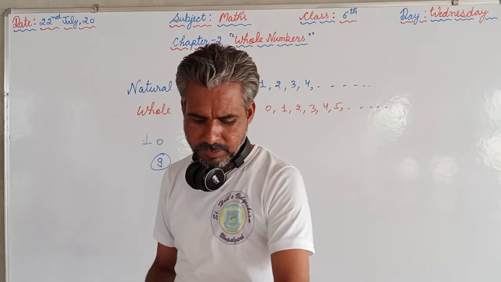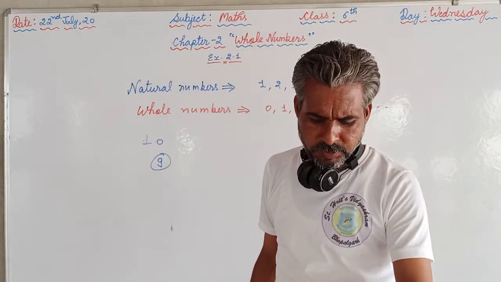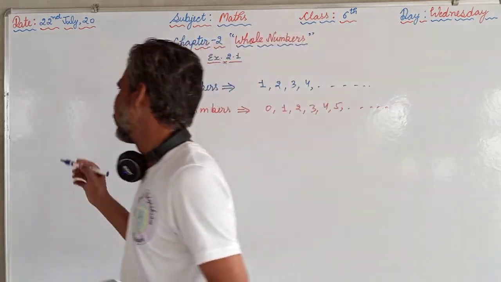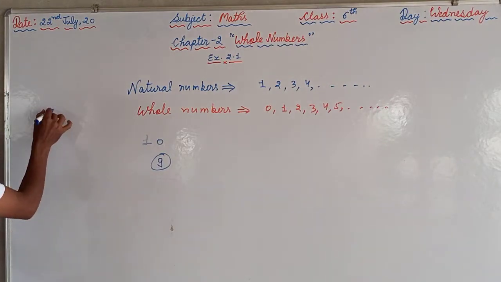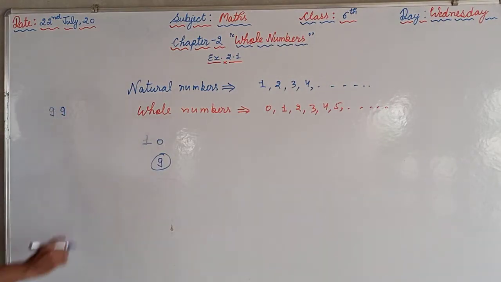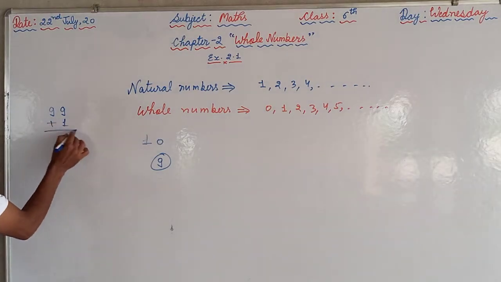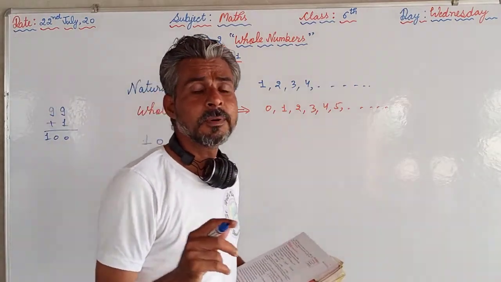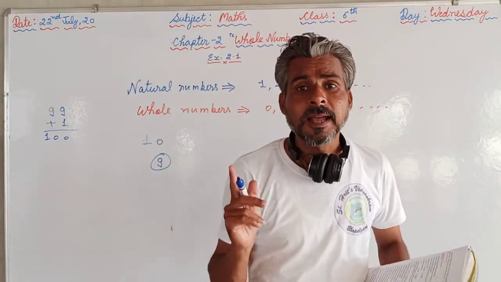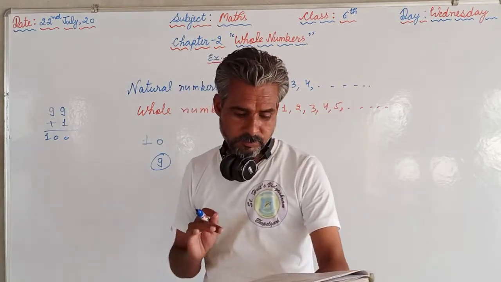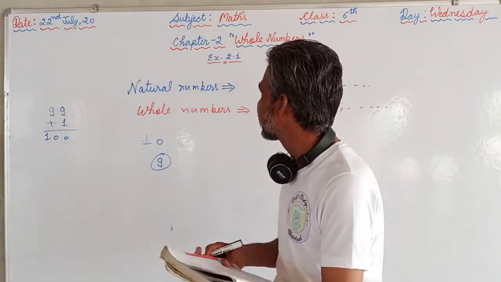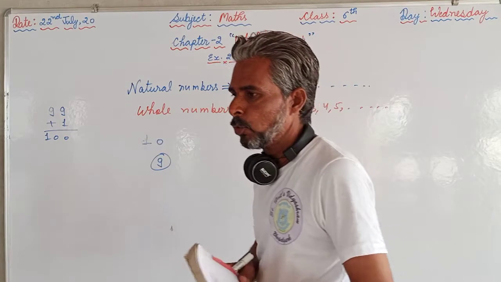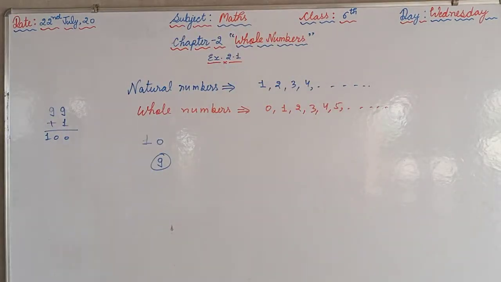The next one and the last one: the successor of a 2-digit number is always a 2-digit number. Take 99, the largest 2-digit number. Its successor, plus 1, is 100. So the successor of a 2-digit number can be a 3-digit number as well. That's why it is false. So this was exercise 2.1. I hope you have understood all the questions and you will try to complete this exercise today only.